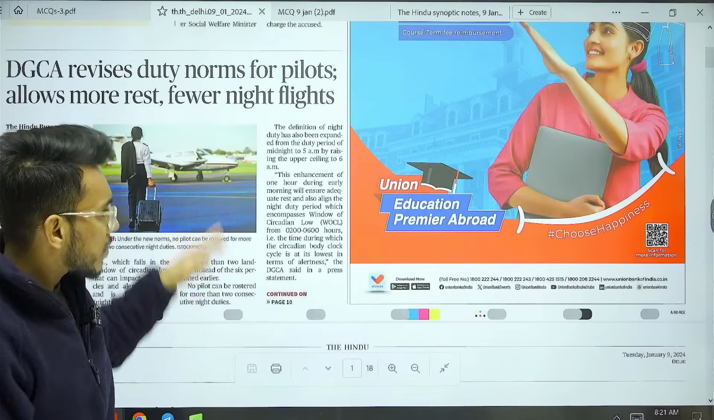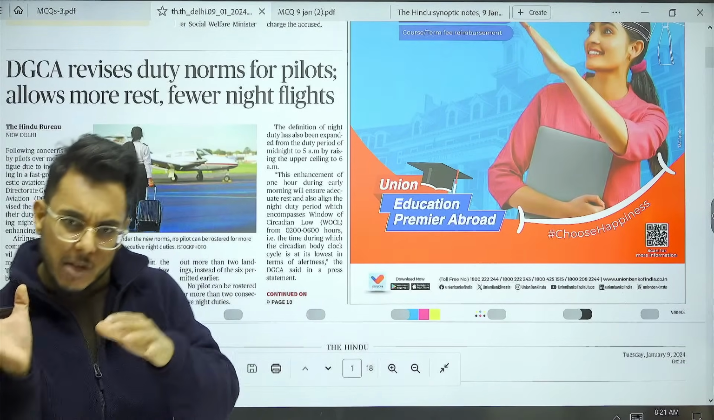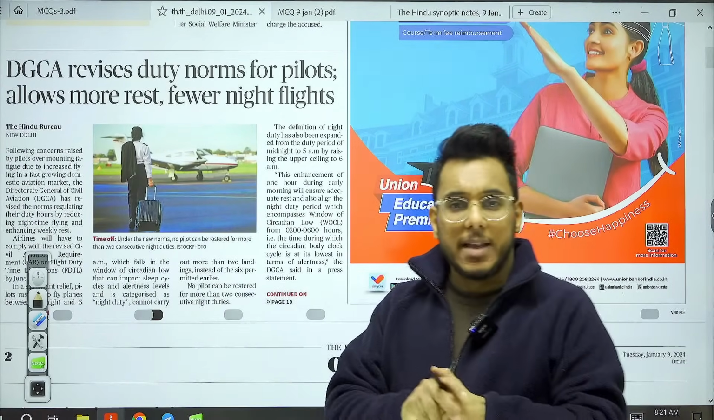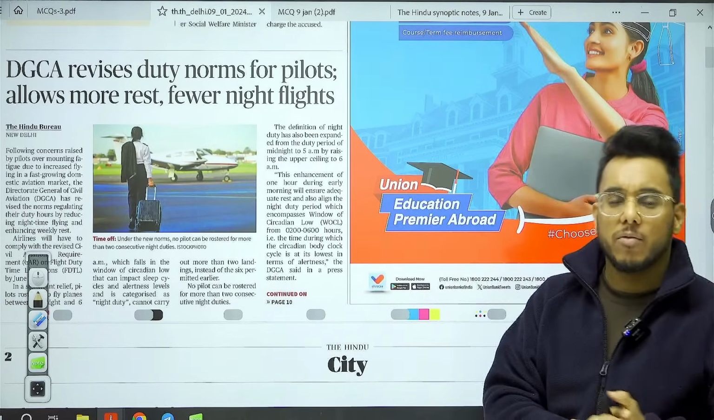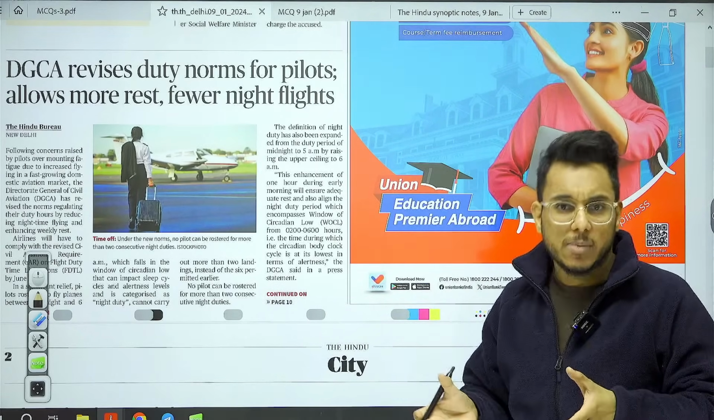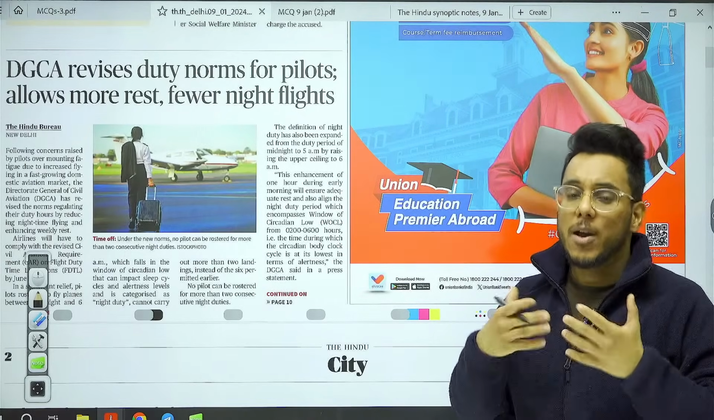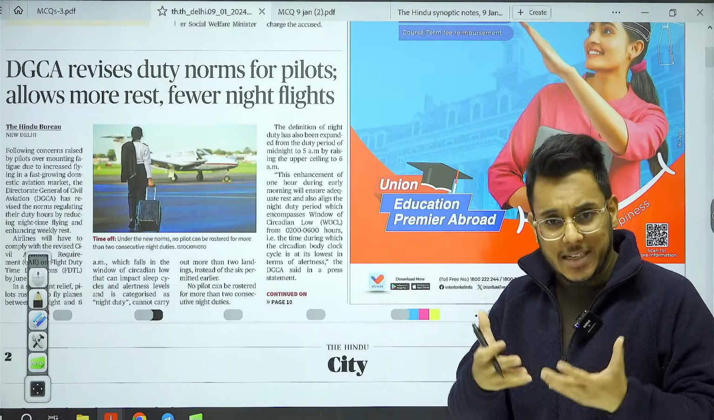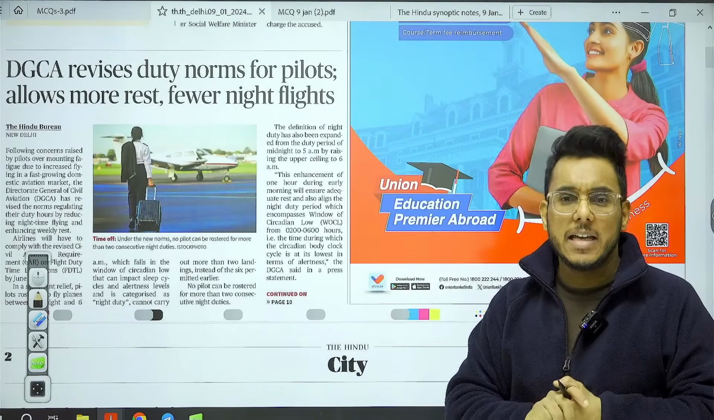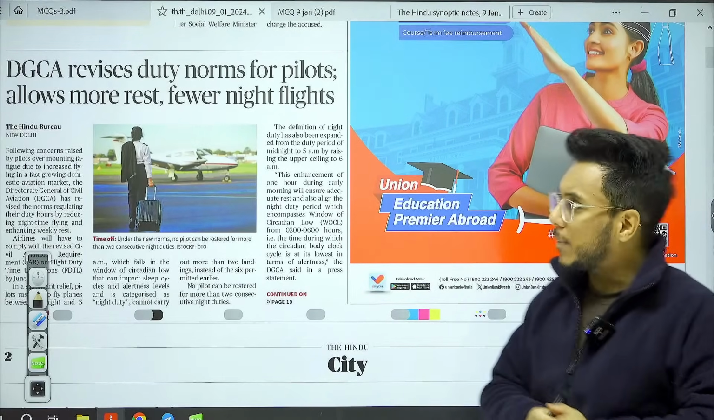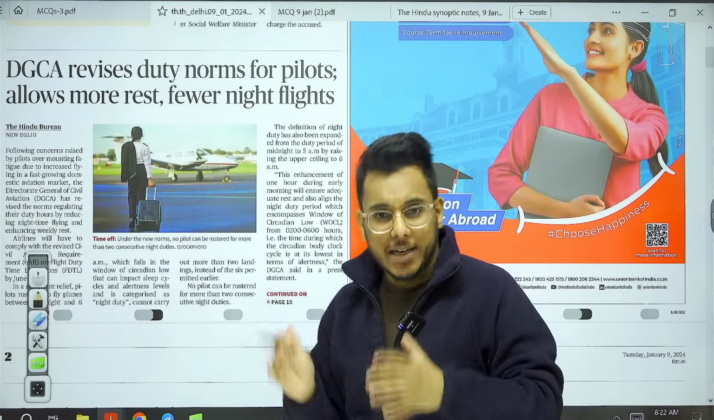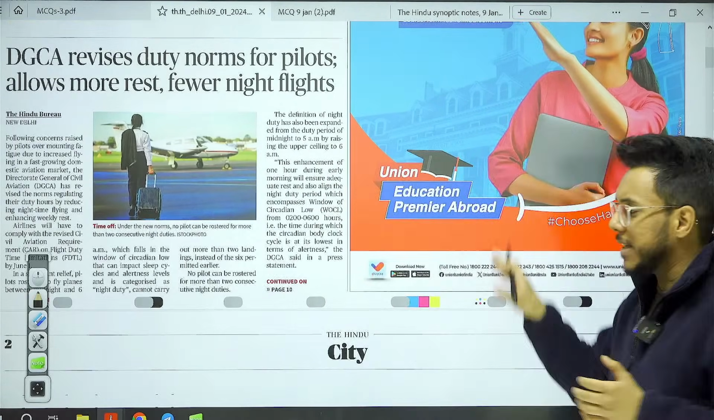Also, there is one more incident: an Alaska Airlines flight found one window panel stripped off while the flight was in the air. Such aviation accidents happening at this hour are not acceptable, and often we find that accidents might be because of human error, where pilot fatigue can be responsible. So for that, DGCA is now revising the duty norms, allowing more rest for pilots so that fatigue is reduced.